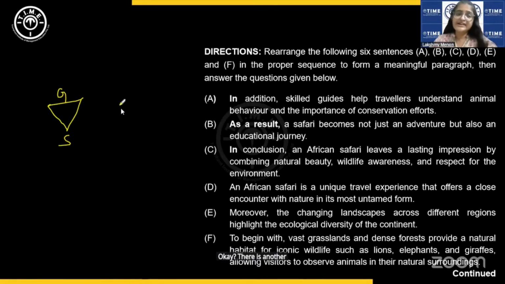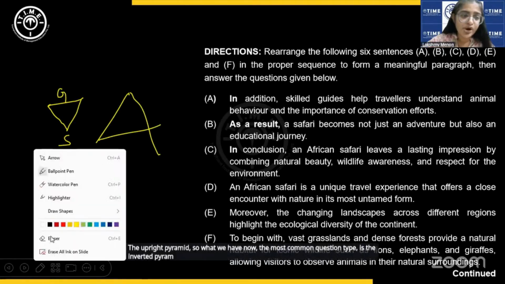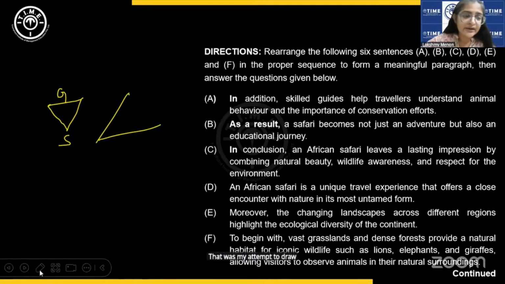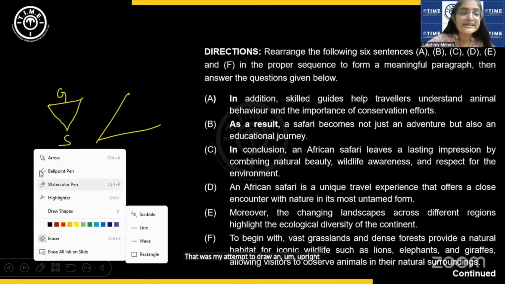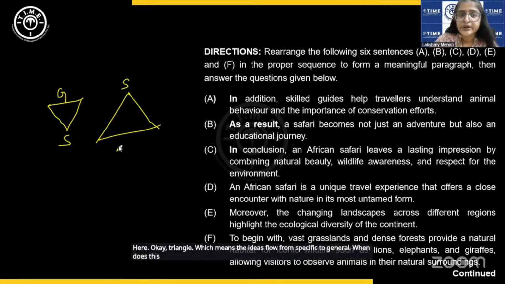pattern which is the opposite of this, the upright pyramid. So what we have now, the most common question type is the inverted pyramid. What we have here is not the number 4. That was my attempt to draw an upright or straight pyramid here. Okay, triangle, which means the ideas flow from specific to general. When does this happen?